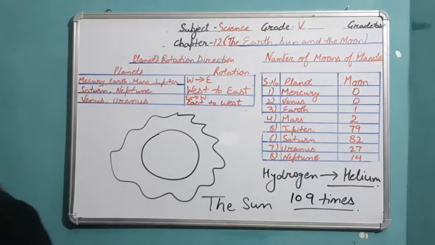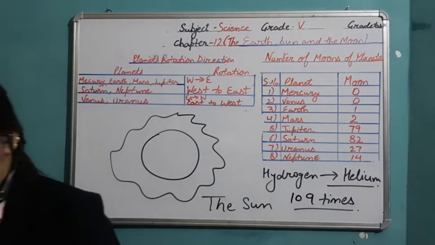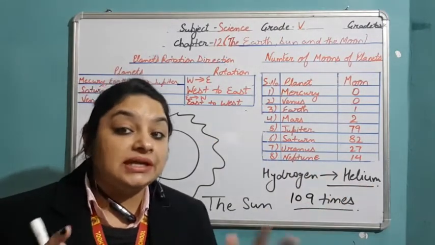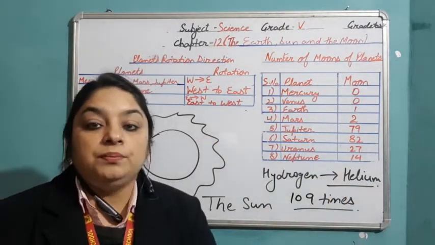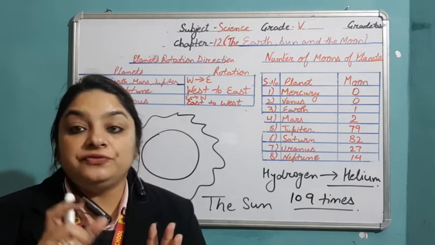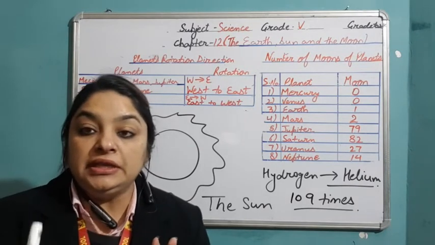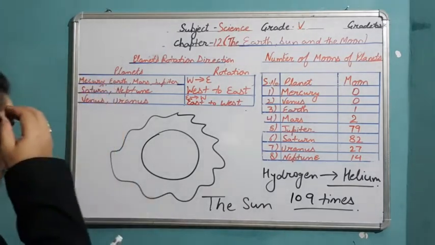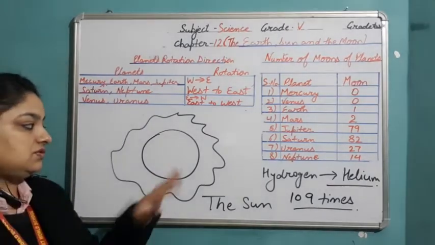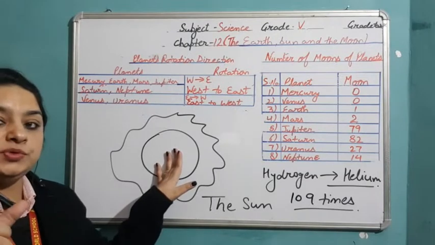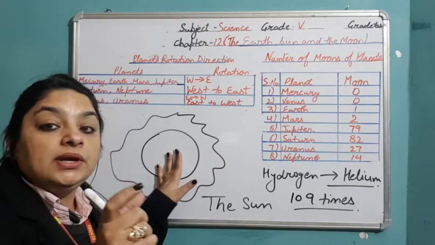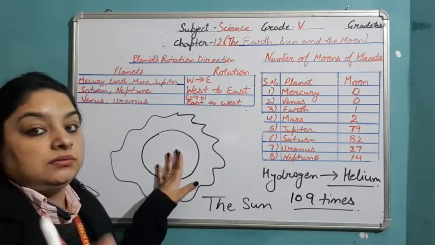After this, the distance of the Sun from the Earth. No doubt it is the nearest star to the Earth, but it is 150 million kilometers away. So the distance between the Earth and the Sun is 150 million kilometers.